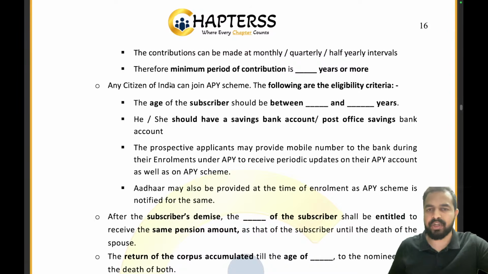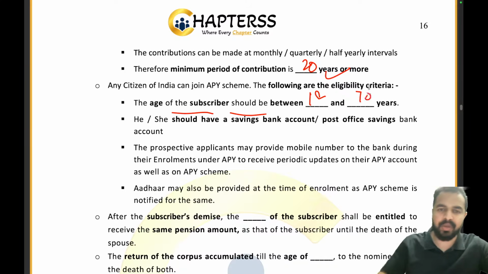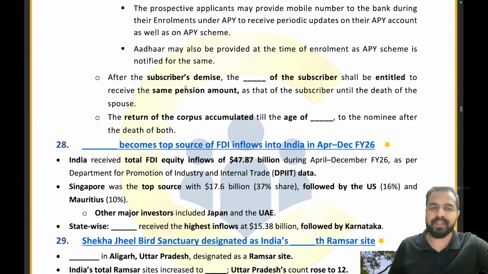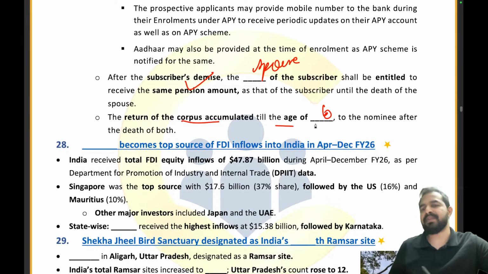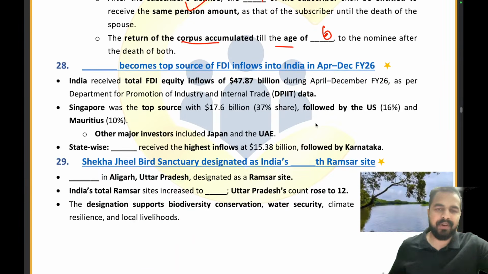What is the minimum period of contribution? 20 years. Absolutely right. The age of the subscriber should be between 18 to 40 years. Absolutely right answer. We will move ahead. After the subscriber's demise, who will be getting the pension? The spouse. Absolutely right. And the corpus accumulated till the age of 60 will be returned to the nominee after the death of both. Absolutely right. Everybody has given the right answer.